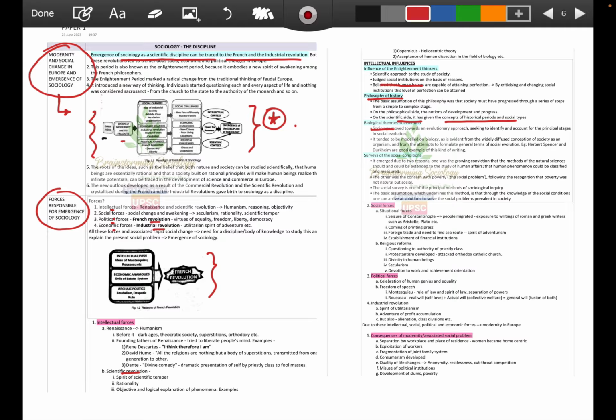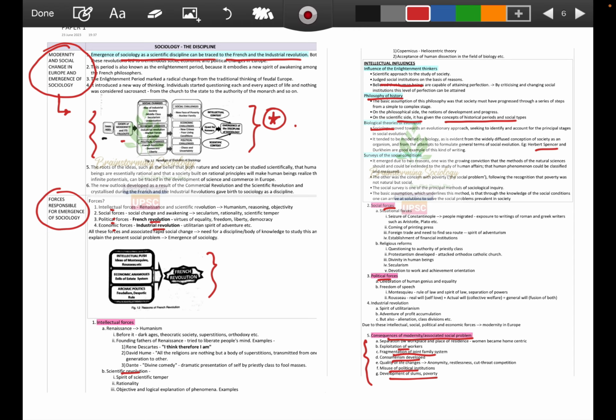So there were biological theories of evolution, where Darwin and Herbert Spencer talk about principal stages of social evolution. Then there were social and political forces and the consequences of modernity: a separation between the workplace and the place of residence, exploitation of workers, fragmentation of the joint family system, development of consumerism, misuse of political institutions, development of slums, and poverty. All these concepts occurred in that period of society.